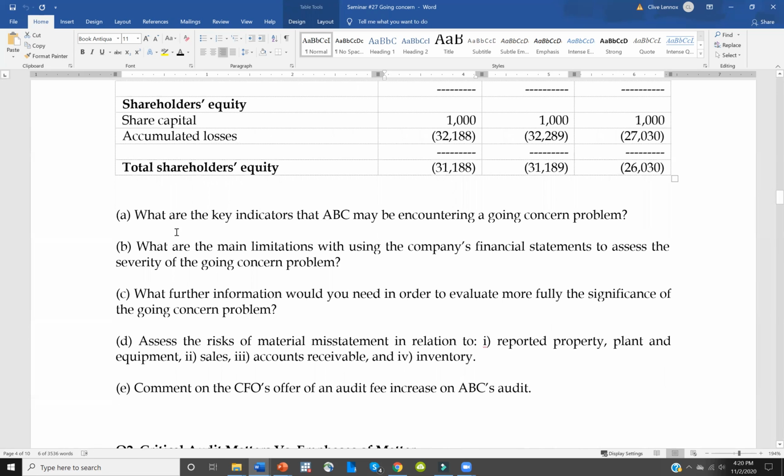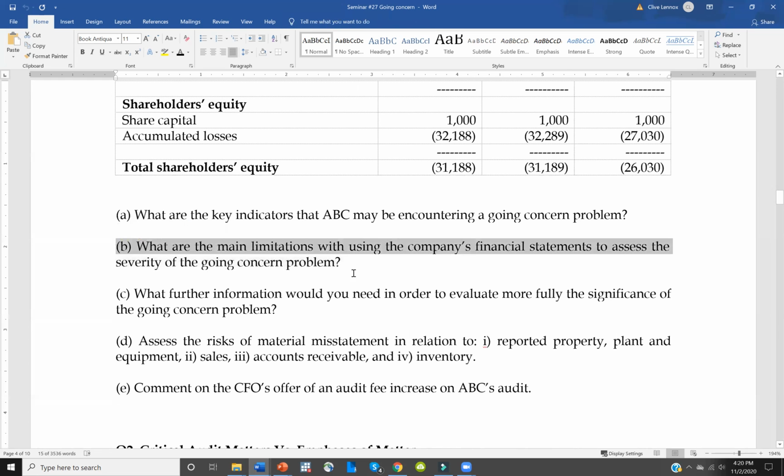And the questions are, first, A, what are the key indicators that ABC may be encountering a going concern problem? B, what are the limitations with using the company's financial statements to assess the severity of the going concern problem? In other words, what are the limitations of analytical procedures for assessing going concern? C, what additional information would you need to evaluate more fully the significance of the going concern problem? So what other information would you like to see that is not provided for you in the case?